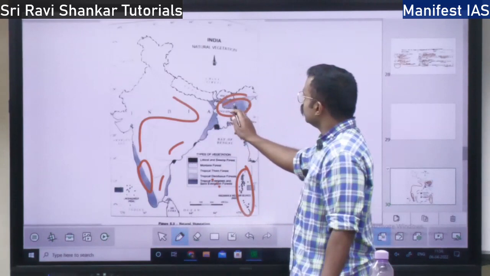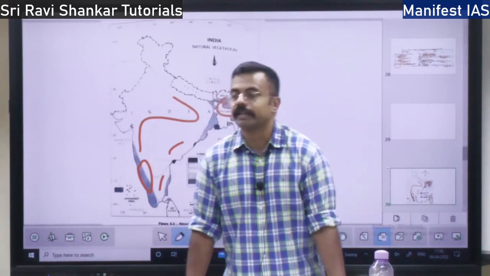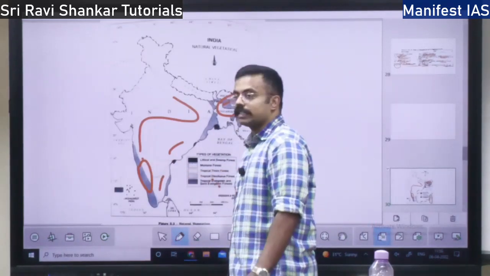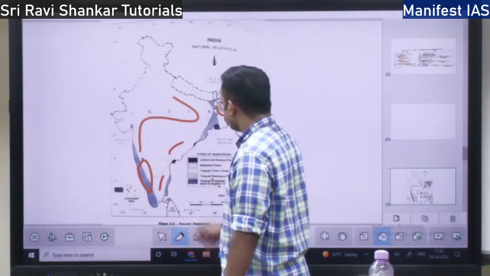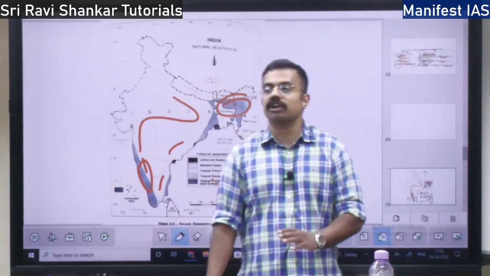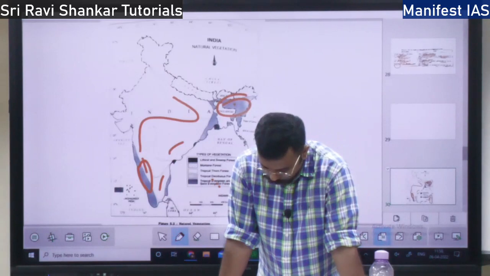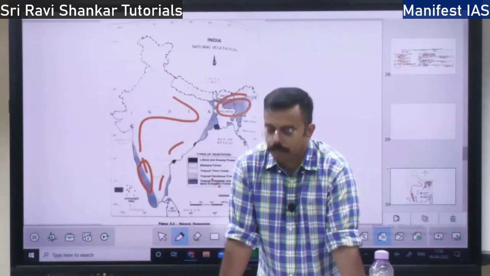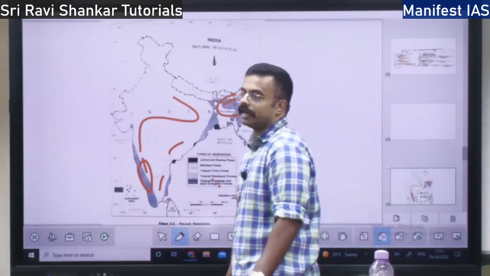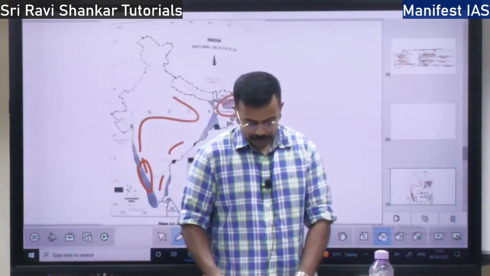Moist deciduous is similar to semi-evergreen forest. You will find it in the northeastern states and also the eastern slopes of Western Ghats, not the western slopes but the eastern slopes. That is the rain shadow area. What are the trees grown in the moist deciduous forest? Teak, sal, sisham, mahua, amla, sandalwood. These are the different types of trees grown in this region.